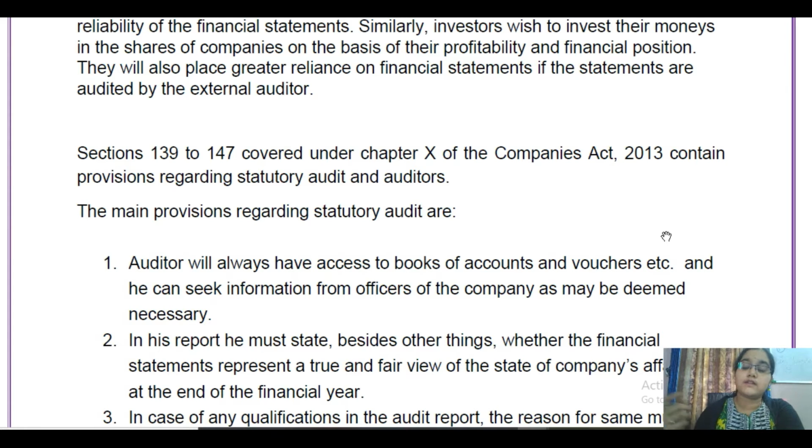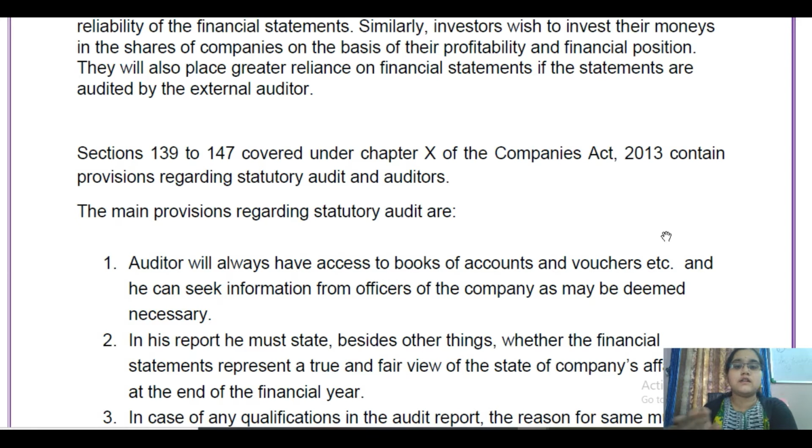What does it have? Section 139 says about appointment of the auditor, 140 says about removal and resignation of the auditor, 141 says about the eligibility, qualification and disqualifications, then 142 deals with the remuneration of the auditor, 143 deals with the powers and duties of the auditor, 144 deals with the auditor not to render certain services, then section 145 deals with the auditor to sign the audit report, and section 146 deals with the auditor to attend the general meeting, then 147 deals with punishment for contravention.